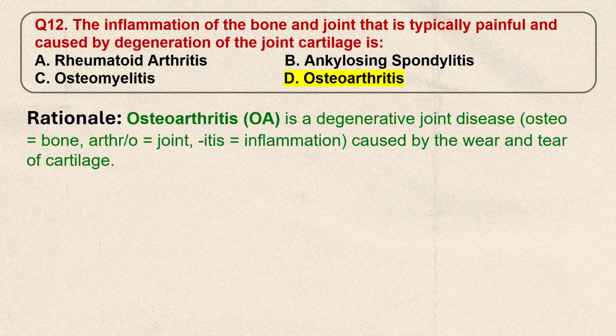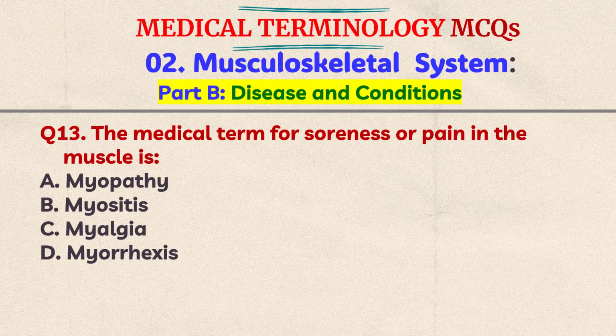Osteoarthritis is a degenerative joint disease where osteo means bone, arthro means joint, itis means inflammation caused by a wear and tear of cartilage.